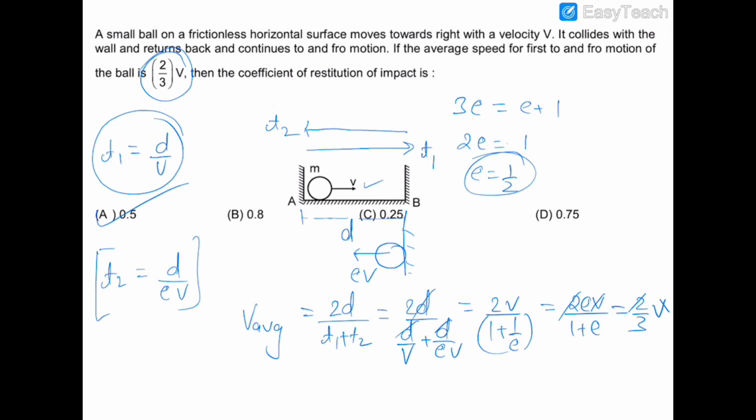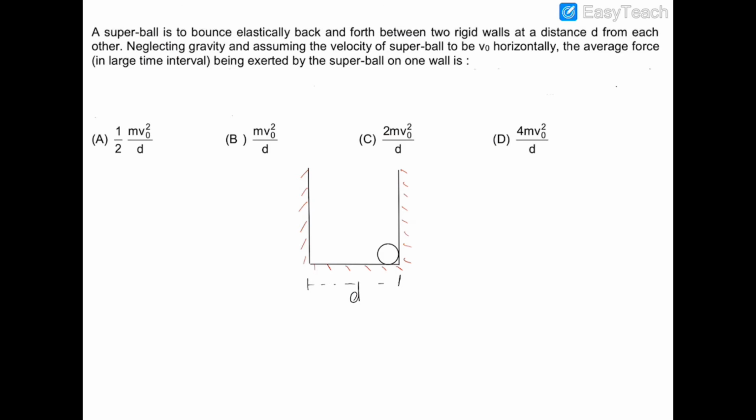Now let's move on to the next question. In this question, there is a super ball which is bouncing elastically between these two walls, which are separated by a distance of D. Now this super ball has a property that its speed does not change after any collision, and therefore it is moving with a constant speed V0 between these two walls. So we have to find out the average force exerted by this ball on any one wall.